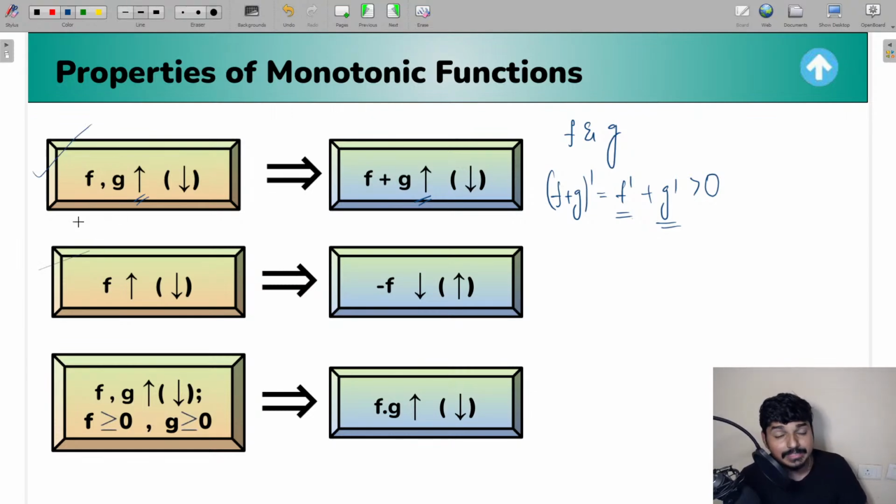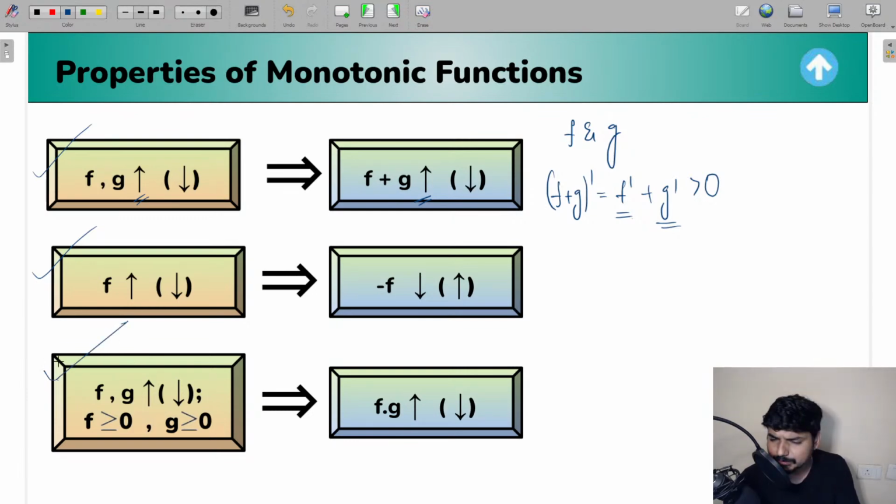The second property: if f is increasing, then minus f will be a decreasing function. And if f is a decreasing function, minus f is going to be an increasing function, guys. And then if f and g are increasing, and let us say f and g both are greater than or equal to 0 for the given values of x, then remember, if you find f into g, that is also going to be increasing. Similarly, if you take f and g to be decreasing, then f into g is also going to be a decreasing function. So that is going to be the third property.